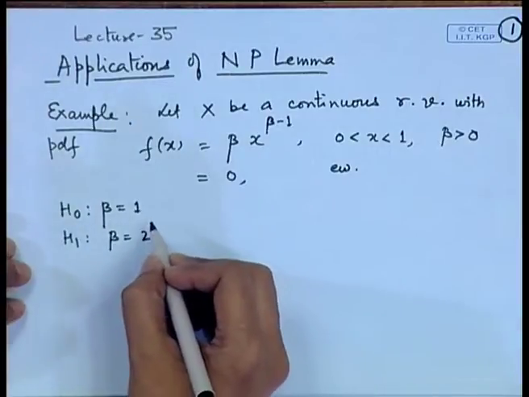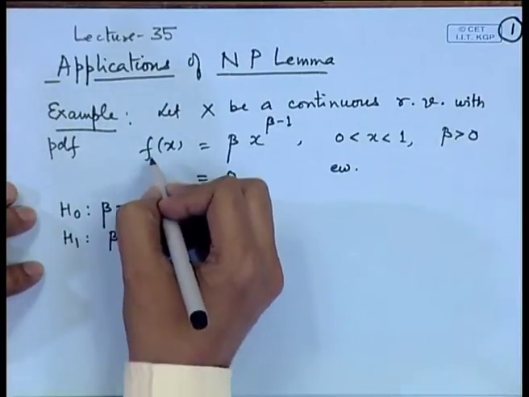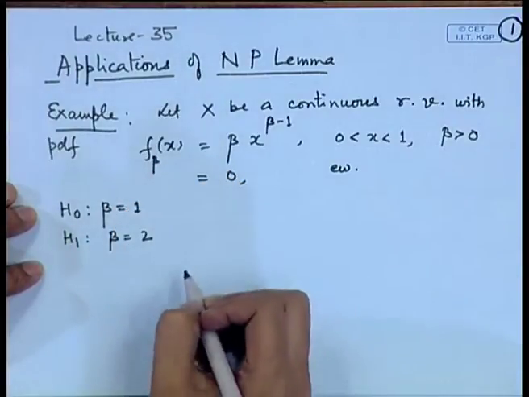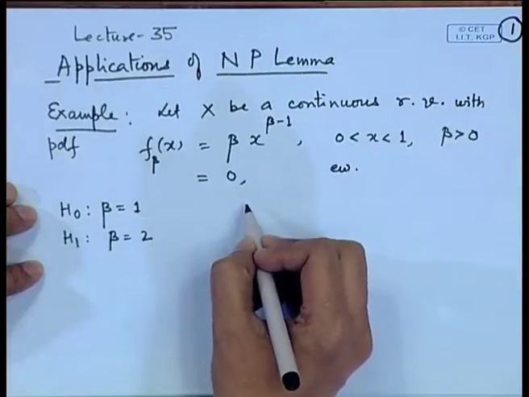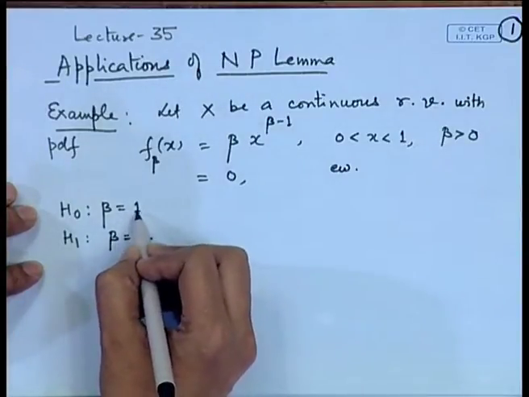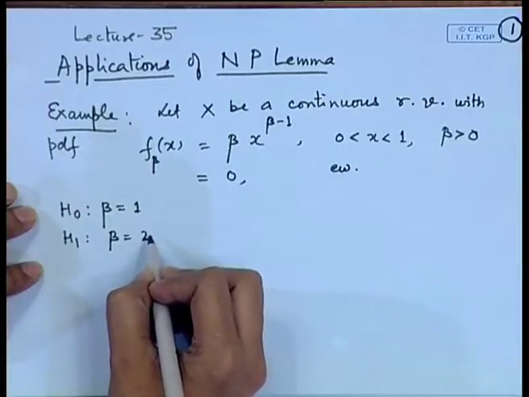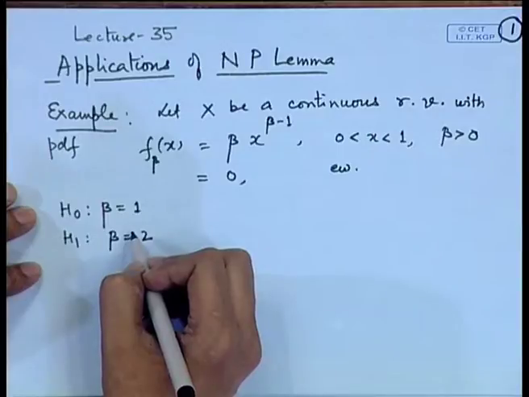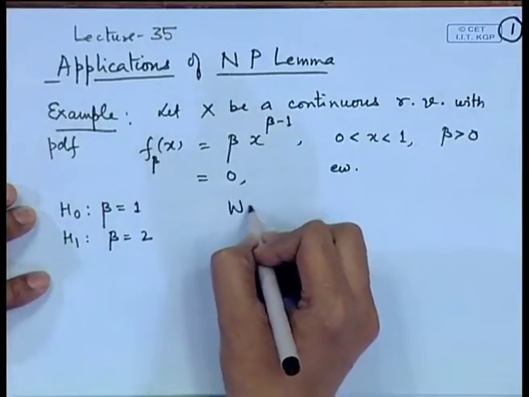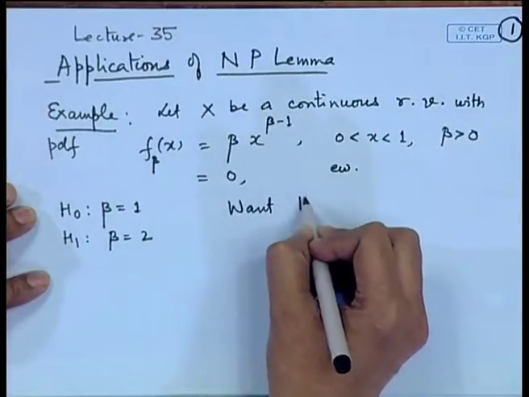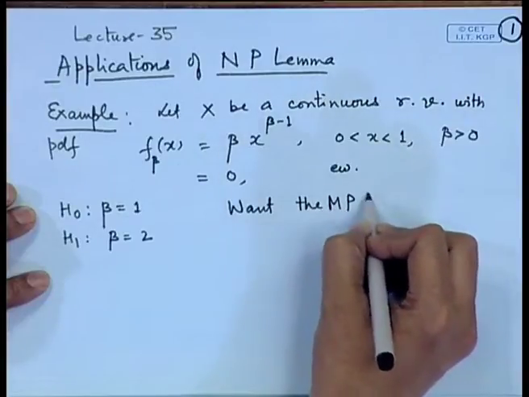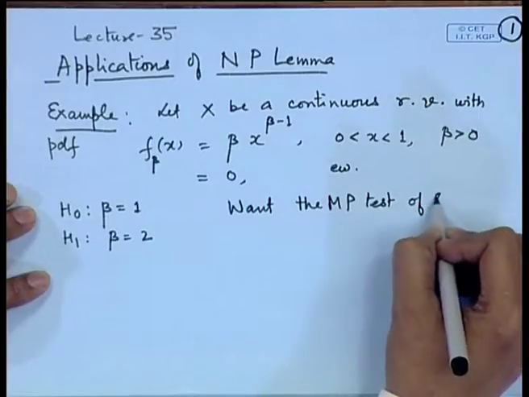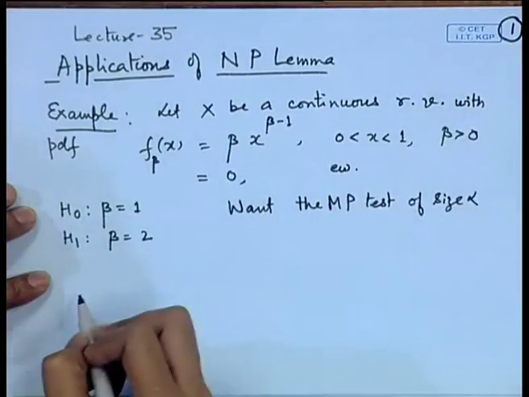So, here this is f_beta, the density depends upon the parameter beta. We are interested to test whether beta is equal to 1 or beta is equal to 2. Now, you can see here that both of these are simple hypotheses. So, if we want the most powerful test, then we can make use of the Neyman-Pearson lemma. So, we want the most powerful test of size alpha or level alpha.